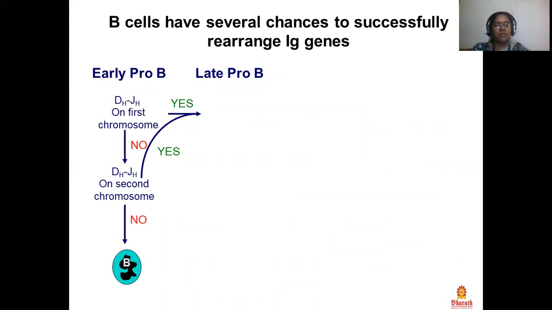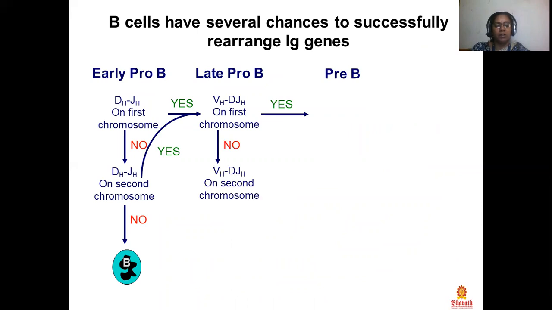No. Then VH to DHJH on the first chromosome? Yes, pre-B. No VH to DHJH on the second chromosome, no B cell.